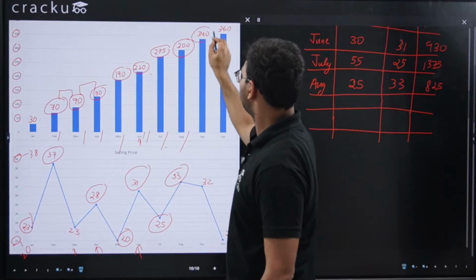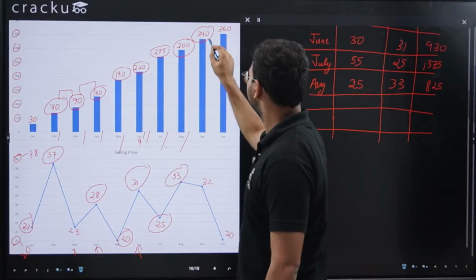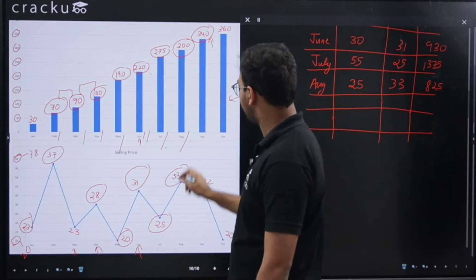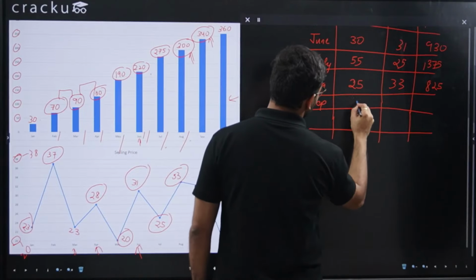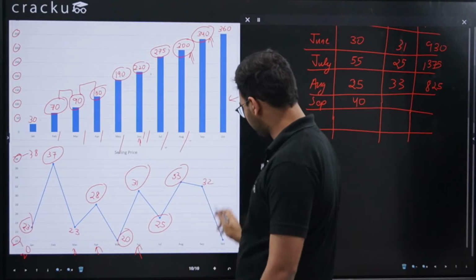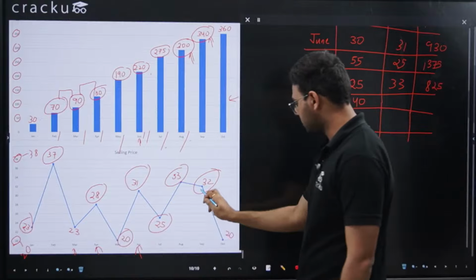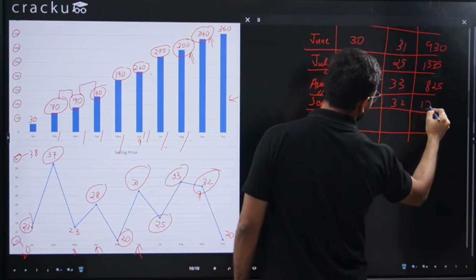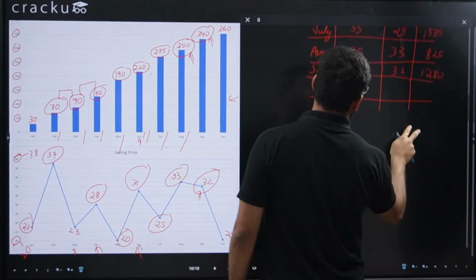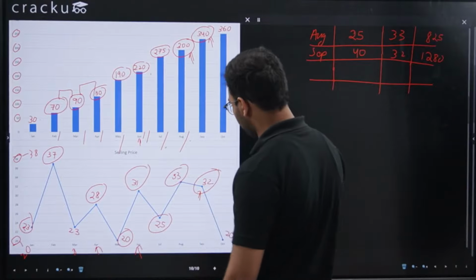Now September. Up till September it is 340 and up till August 300. So in the month of September it will be definitely 40. And what is the price? The price is 32. So 40 into 32 is what? 1280. 40 into 32 is 1280.